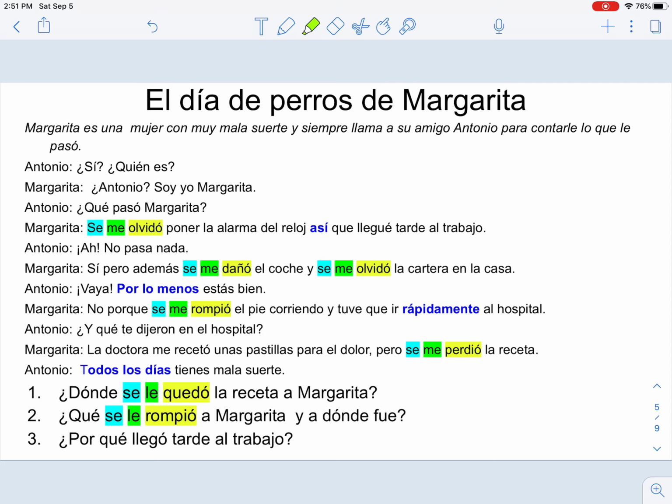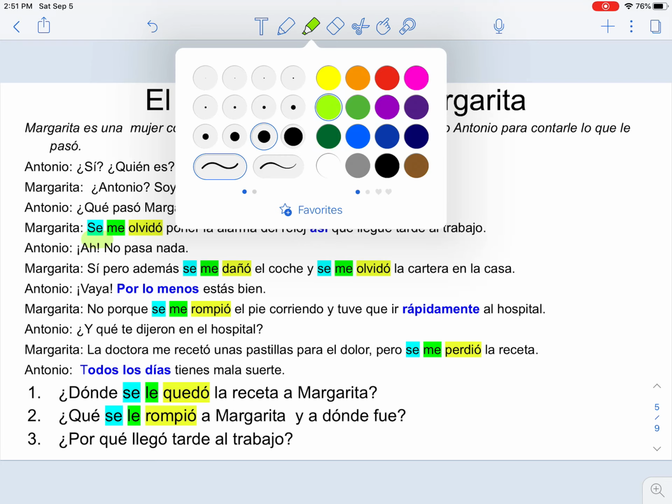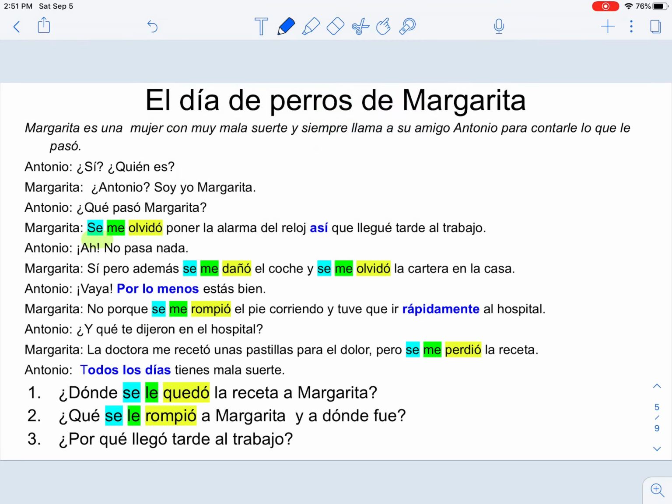So we have these different, let's change my color. So we have "se me olvidó poner." Notice in this case, we don't have the actual noun here. We have "la alarma," but the next thing that we have, sorry, is "poner." So "poner" is an infinitive verb. When you have two verbs, the first verb is conjugated, the second one is not.